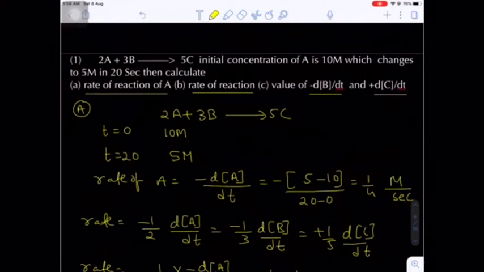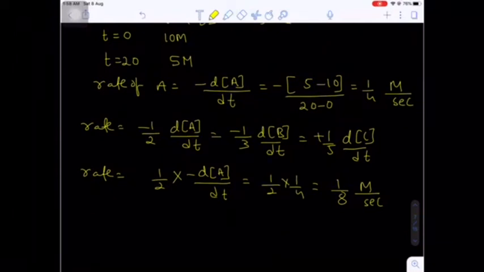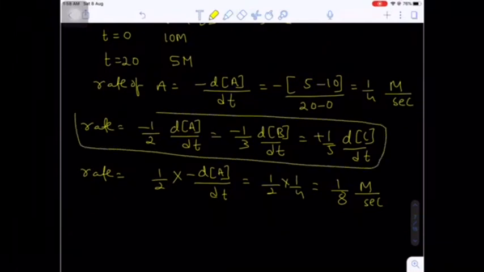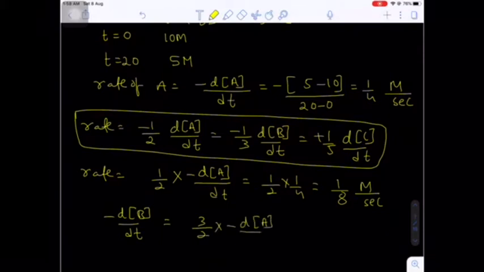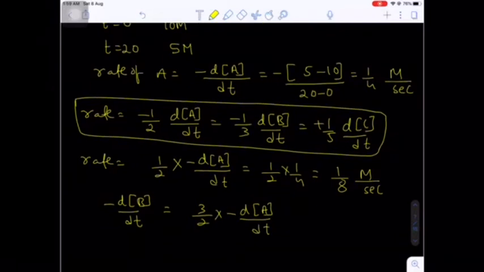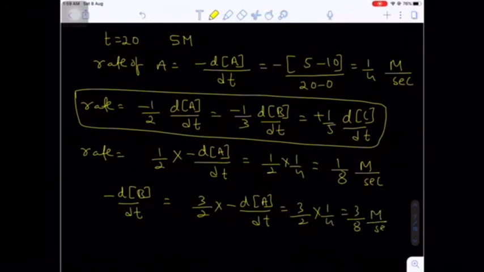The first question was the rate of reaction of A, the second question the rate of reaction, and next is minus dB by dt. Now in this expression, what is the minus dB by dt in terms of dA by dt? Minus dB by dt will be equal to 3 by 2 times the minus of dA by dt. Yes or no? Once again, this 3 becomes the numerator, so 3 by 2 times minus dA by dt. What is the minus dA by dt? That is the rate of disappearance of A, which is 1 by 4. That will be 3 by 8 molar per second.